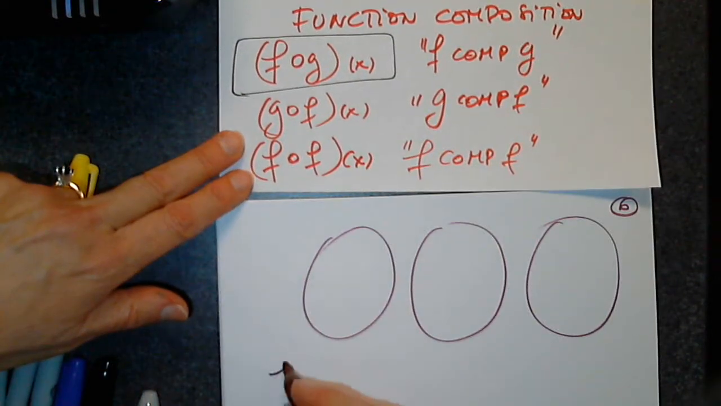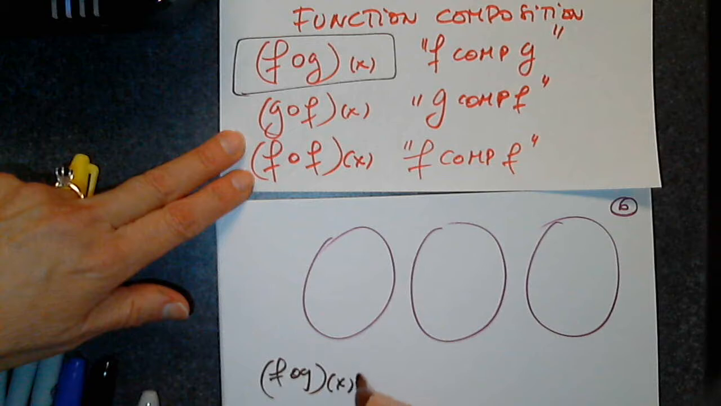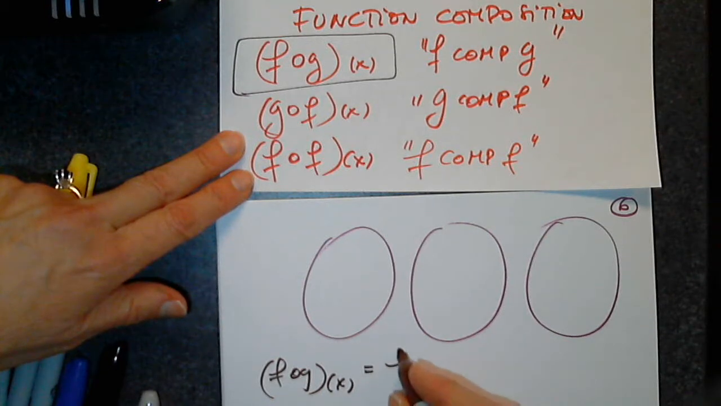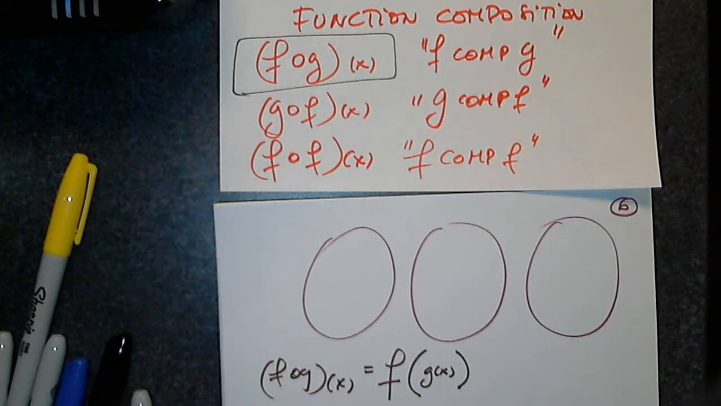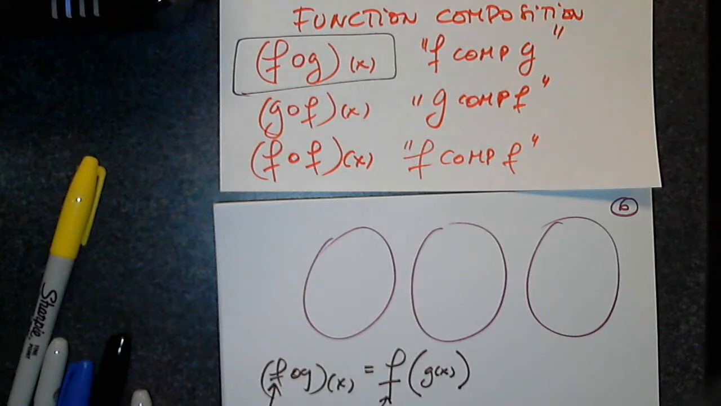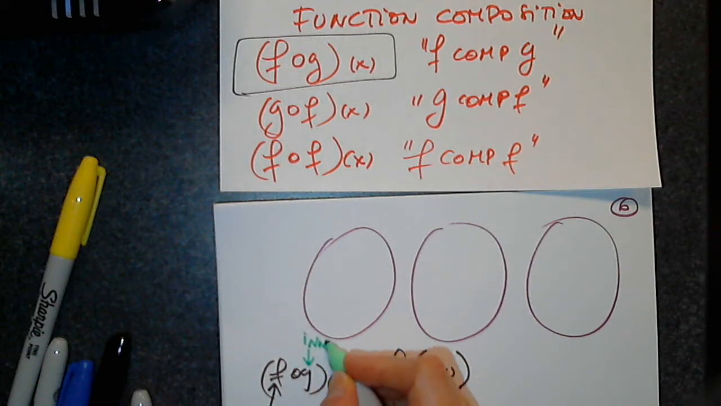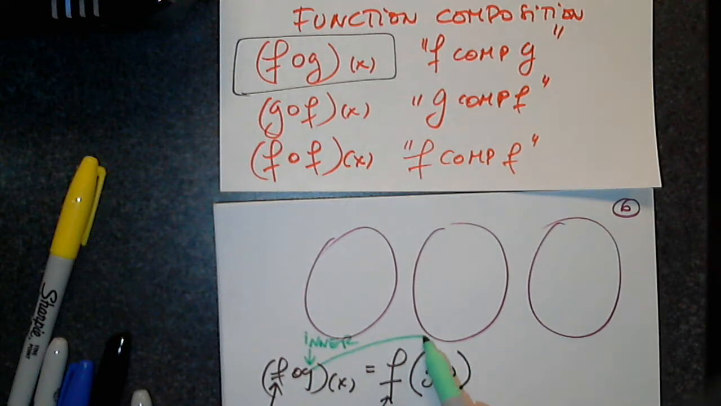By definition, and we have to write the definition always so we don't make a mistake, this is f of g of x. So this is the outer function. As you see, it's outside. And g is, what do you think? Of course. As you see, it is right here inside, closest to x. So g is the inner, f is the outer.